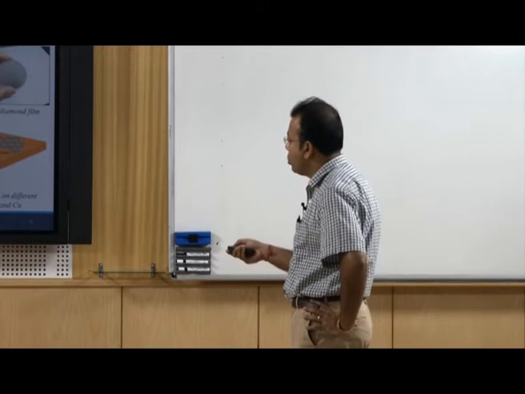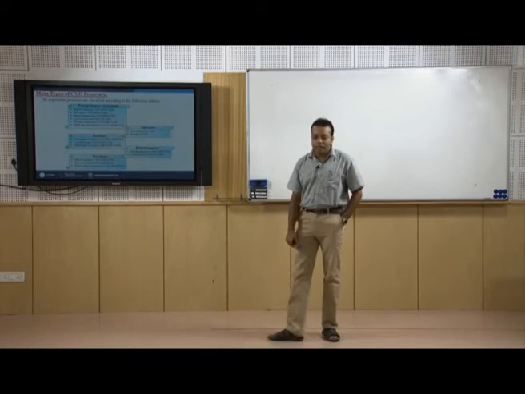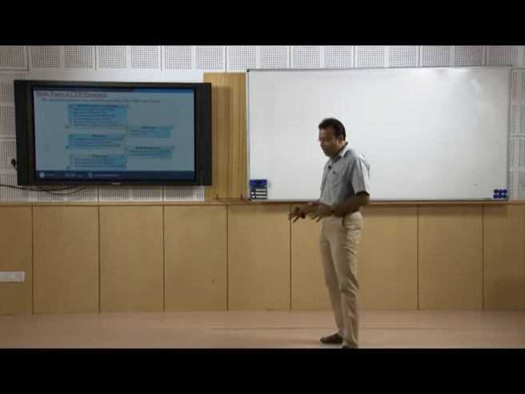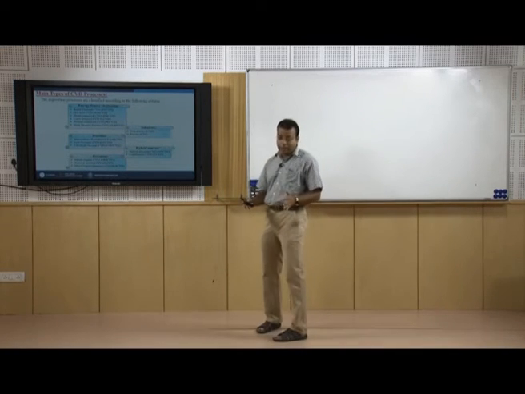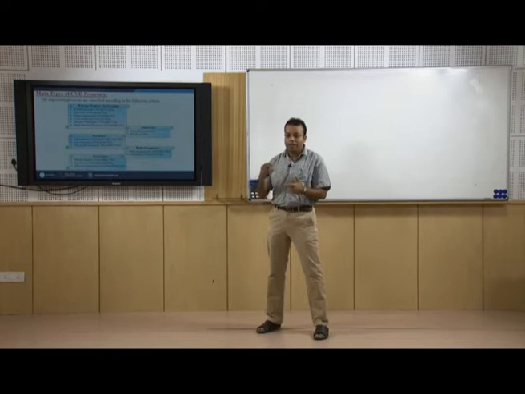So, this is the growth kinetics in the CVD graphene on different catalysts, like the case of CH4 on nickel and copper. Now we are going to discuss the different types of CVD process. Till now several scientists have given classifications based on maybe the substrate, the gas they are going to use, or the source of energy.